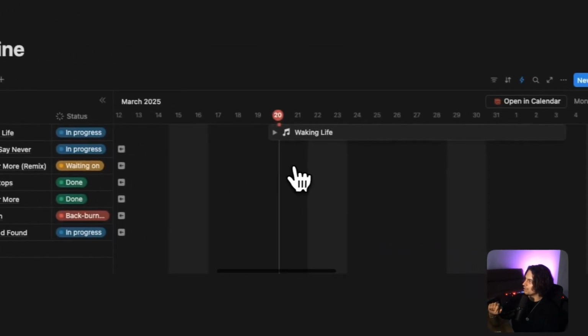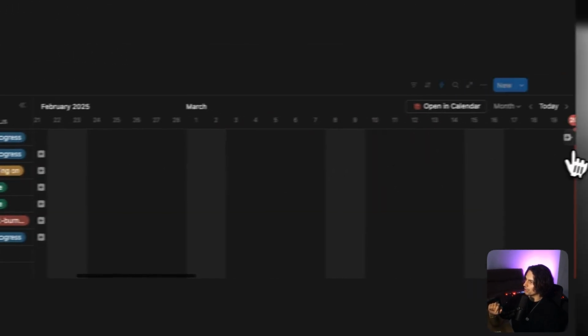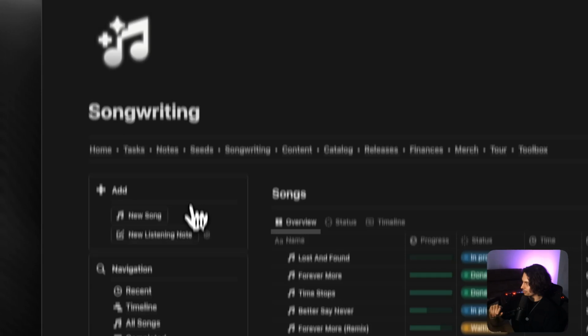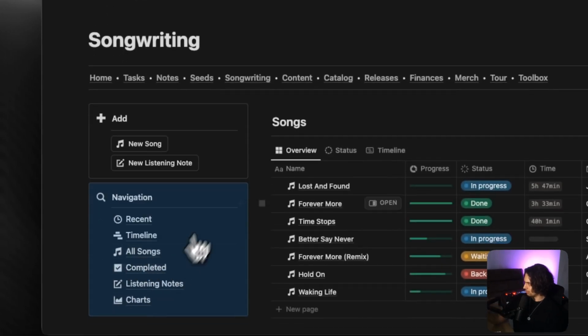Again, here in the navigation, you can also see a timeline for all of the different tracks that you're working on. Some of these I created a while ago, so they're all linked here. And it's just another way of visualizing the information. Again, you can see all songs completed.